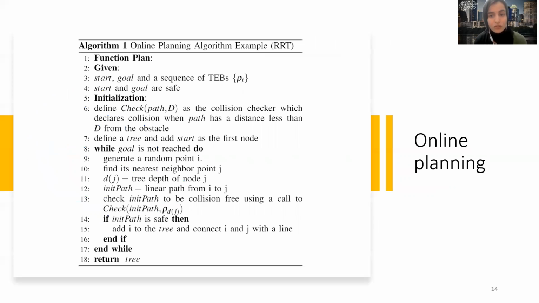So here's a modification to an online planning algorithm as suggested in the paper. As you can see, while the goal is not reached, the algorithm generates a random point, finds its nearest neighbor and its depth in the tree. Based on the depth, it chooses a TEB from the list, and with the chosen TEB, the path from the nearest neighbor to the point is checked for collision, and if safe, the point is added to the tree.